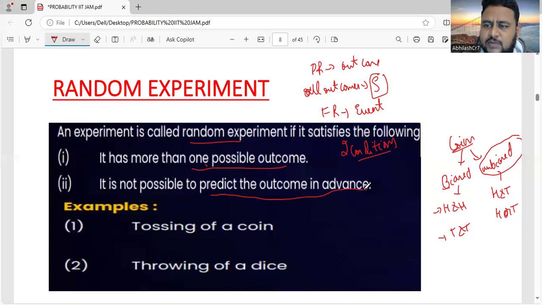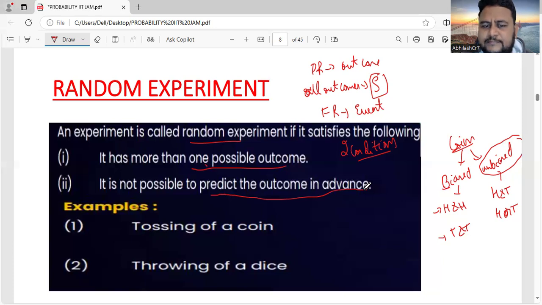If you're throwing an unbiased coin and you call heads, after tossing you're telling that you will get head. If you get head, then you're lucky. Otherwise, it can fall out as tail also. So you're not able to predict. You're just trying to use your luck. That's all. So you can't predict the outcome in advance.